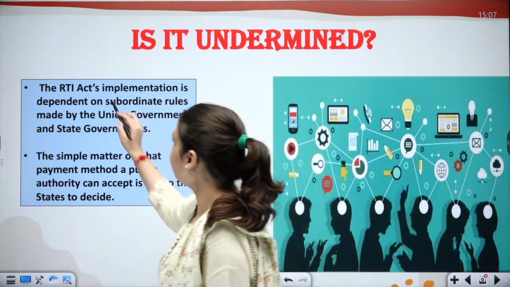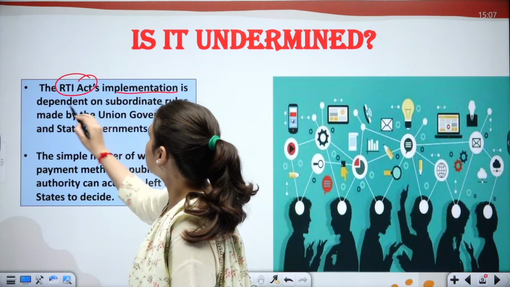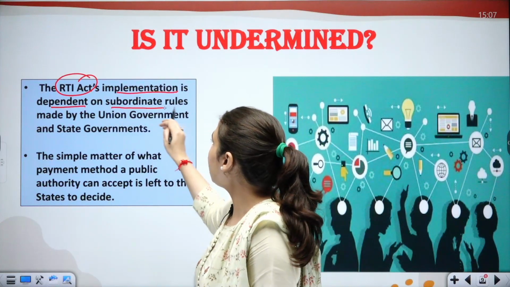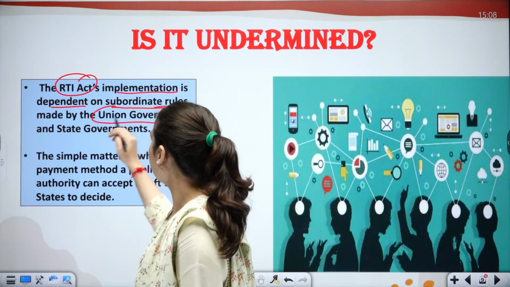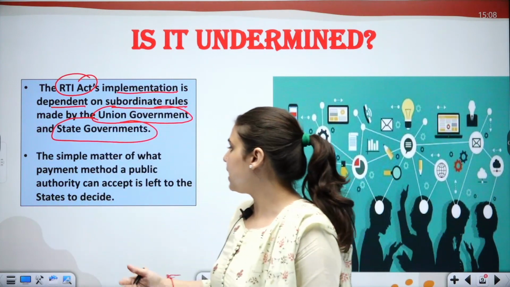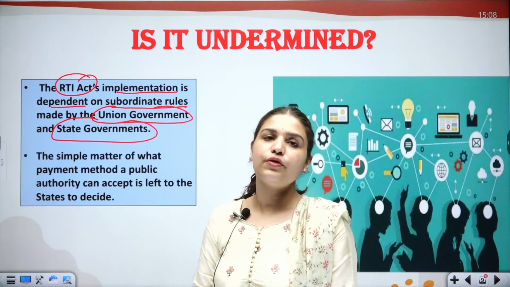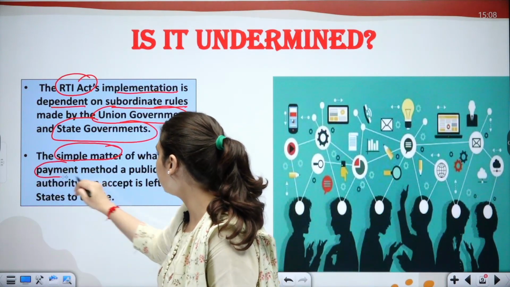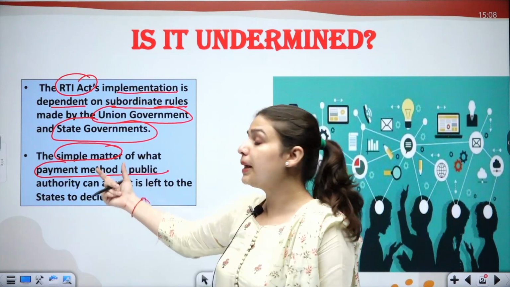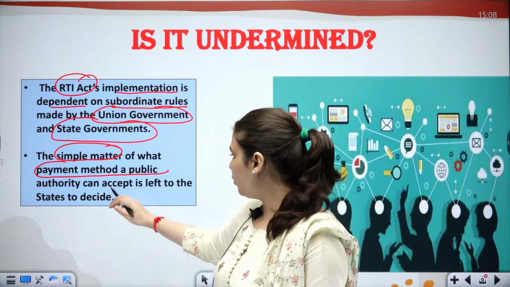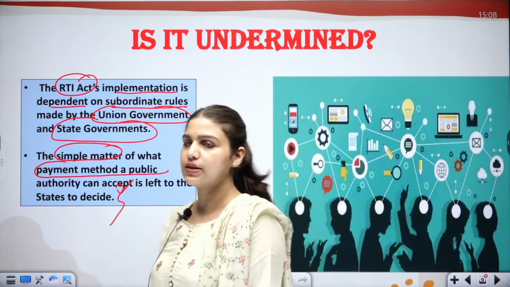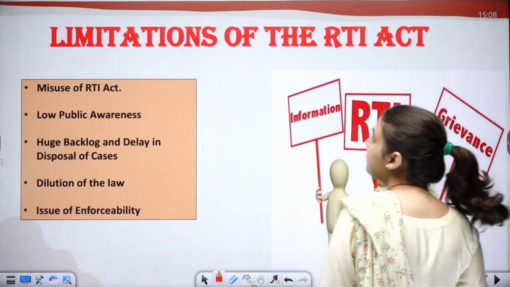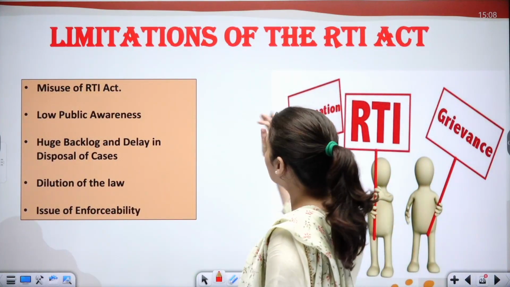So let's see. The RTI Act's implementation is dependent on subordinate rules which are made by the union government and the state governments. For example, some matters are left at the discretion of the state governments only. A simple matter like what payment method a public authority can accept is left for the states to decide. So the states can decide the mode of payment for an RTI request. Now, what are the limitations of this RTI Act?